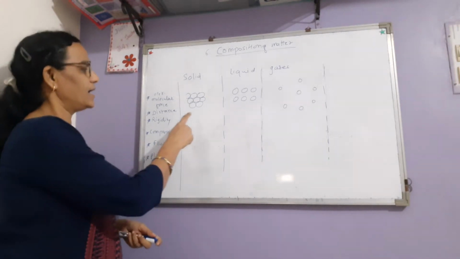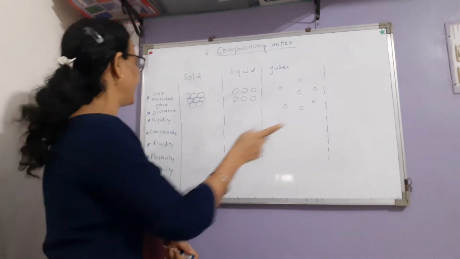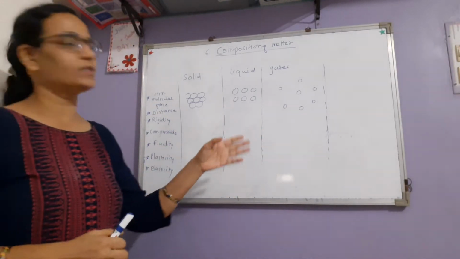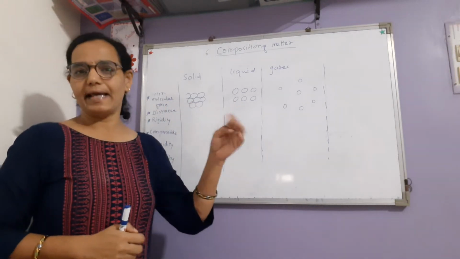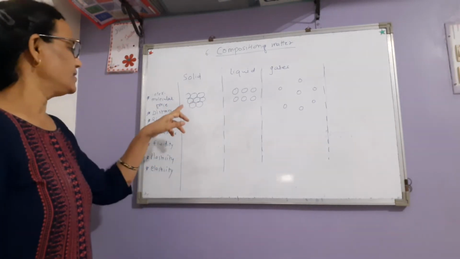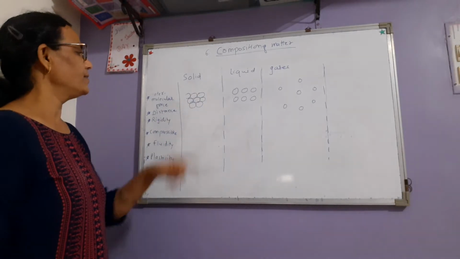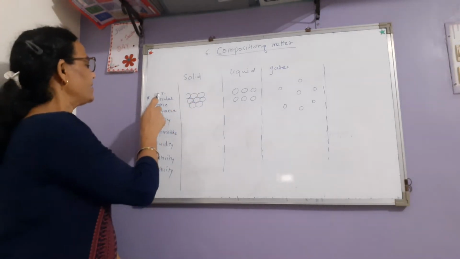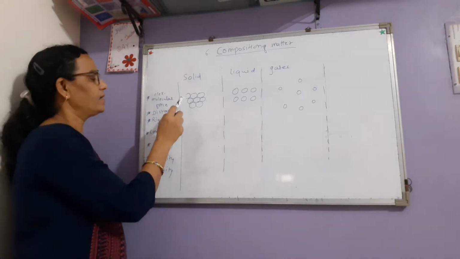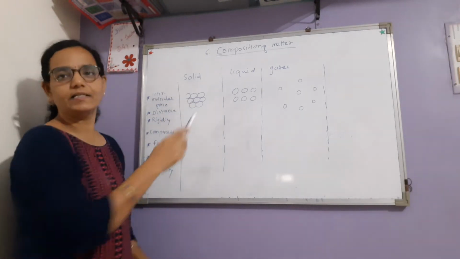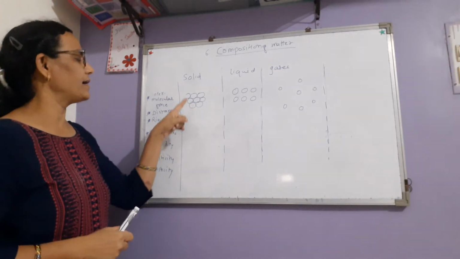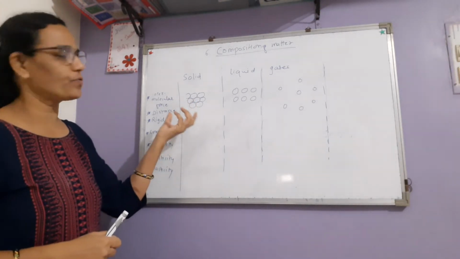See, I have drawn a diagram on the board and written some points. According to these points, we will study the properties of solid, liquid, and gaseous substances. See, these are the particles in a solid. They are tightly attached to each other. This is called intermolecular force. Intermolecular force between the particles is maximum. It means the particles are tightly, closely attached to each other.